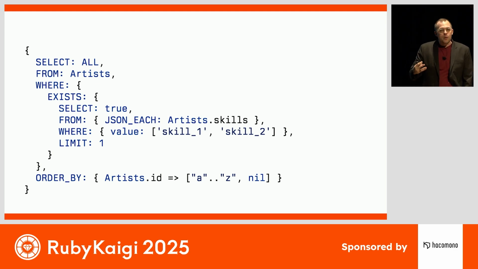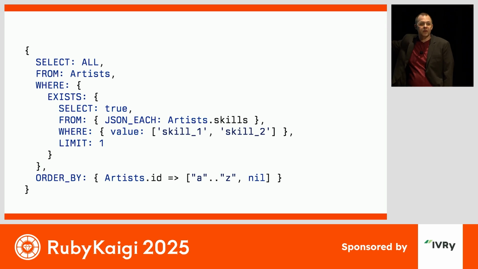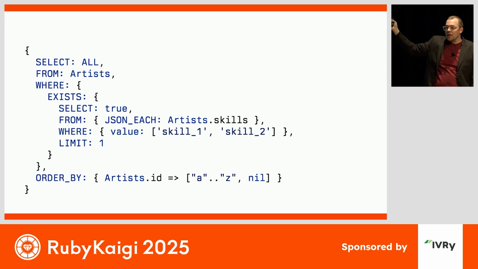But if we were able to encode SQL in a way that is literate, in a way that isn't burdensome or onerous on the eyes, but used Ruby structures, then you could imagine taking that hash that is the value of the exists key there. We could generate that in a method. We could store that in a constant.